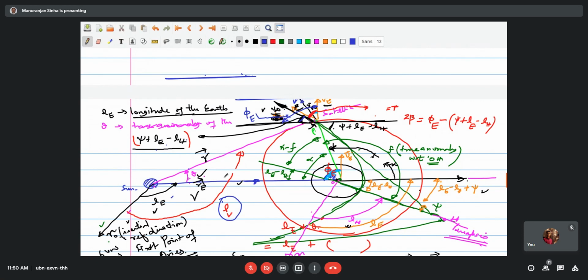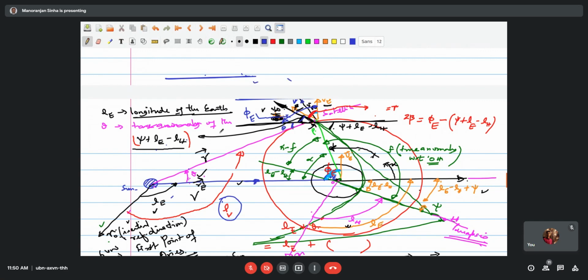Theta is the angle here in this place. From here to here, this is your theta angle. This is the alternate angle, and therefore this is psi plus LE minus LH, and this is plus theta.